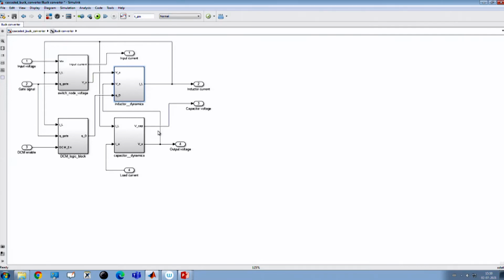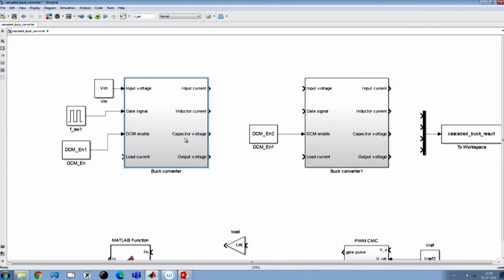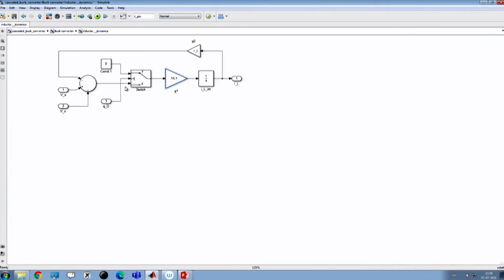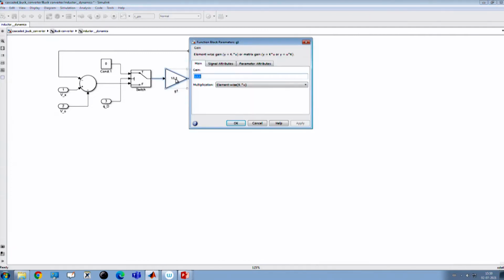So, if they are different, then the model structurally remains the same, but we only need to update the values of the inductor, capacitor and so on. If you go inside, it has 4 subsystems that we have developed: the inductor current dynamics, the capacitor current dynamics, a DCM logic block, and a switch node voltage block subsystem.